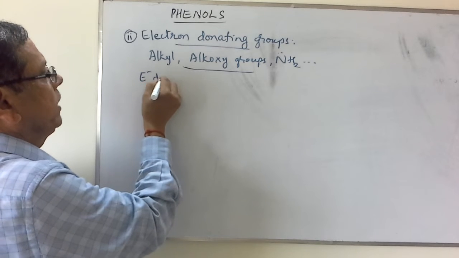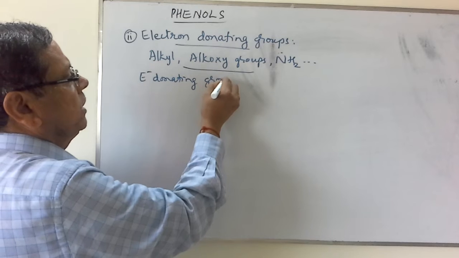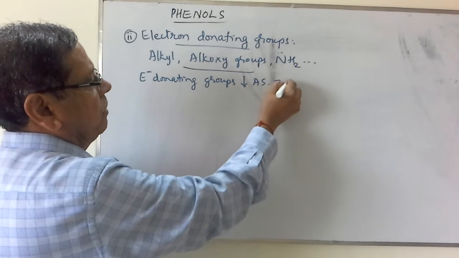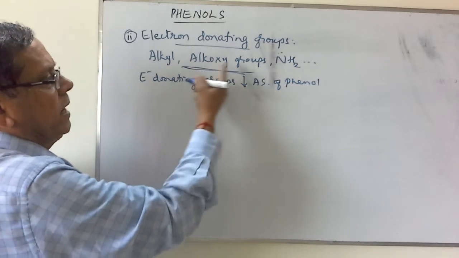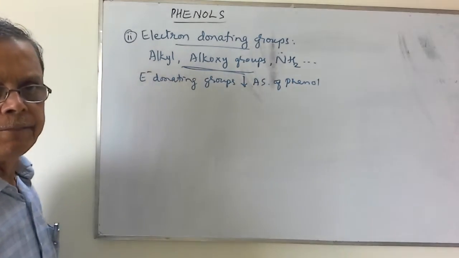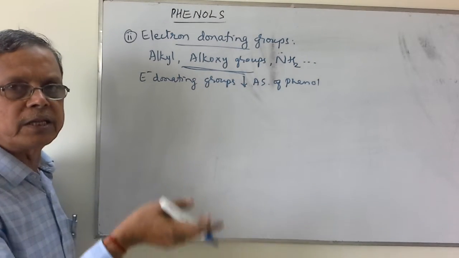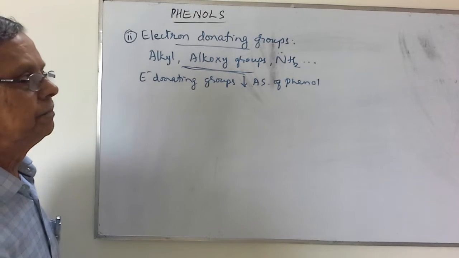Electron donating groups decrease the acid strength of phenol. For example, alkyl, alkoxy group, NH2 group, etc. Especially, the explanation is exactly reverse as compared to that of the electron withdrawing groups.